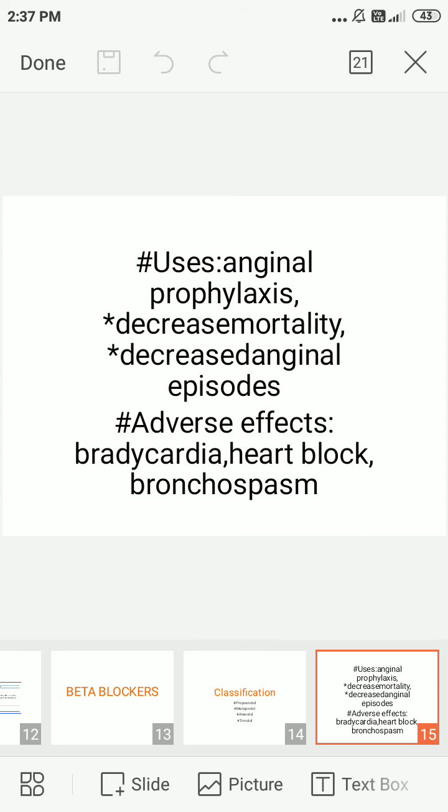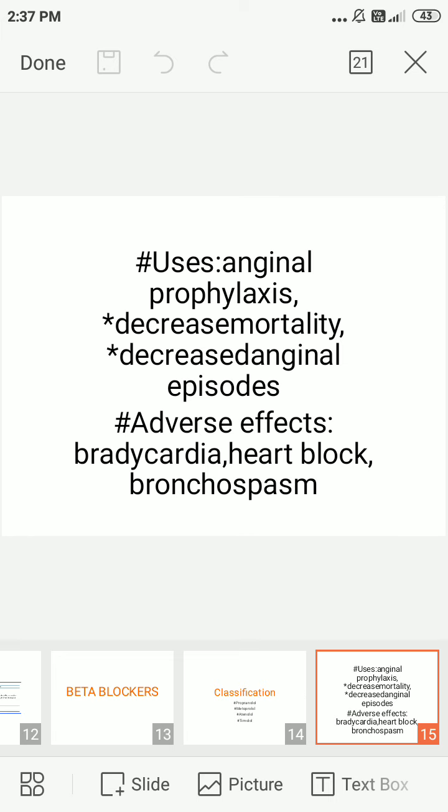The uses of beta blockers are anginal prophylaxis, and also increased exercise tolerance; the second one is that frequent anginal episodes will be decreased, and the third one is decreased mortality. Adverse effects of beta blockers are bradycardia, heart block and bronchospasm. These are 3 adverse effects of beta blockers.